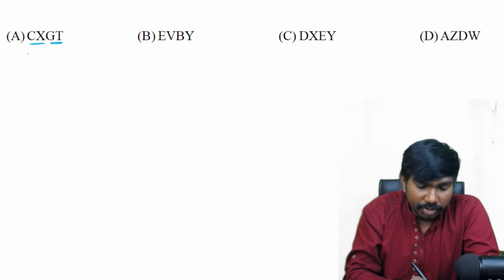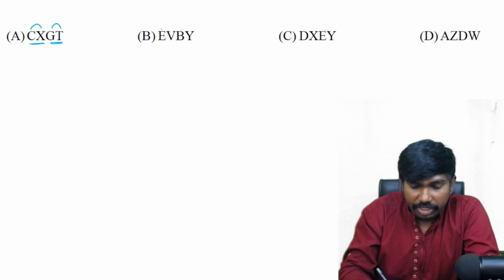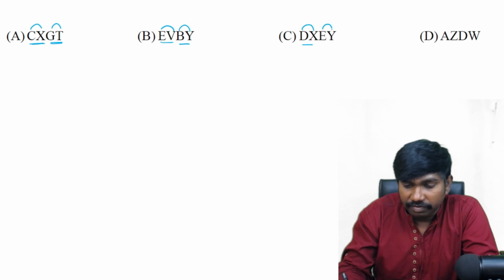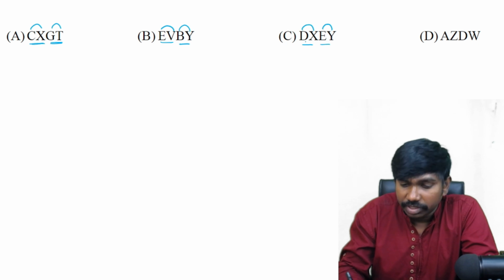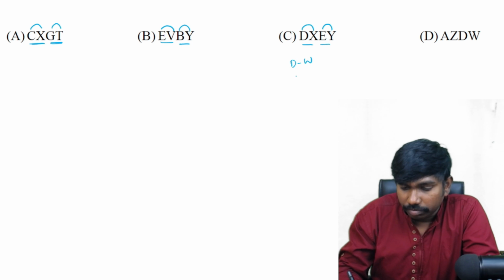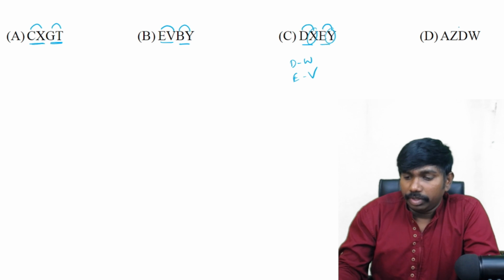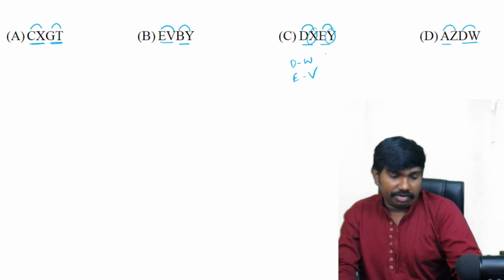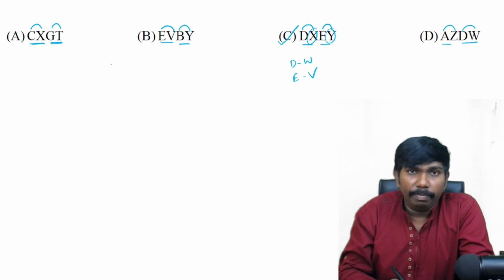So CX opposite pair and GT opposite letter pair, EV opposite pair, BY opposite pair, DW opposite letter pair, EY also, sorry, here we made a mistake. D's opposite pair is W and E's opposite pair is V, but here it is not matching with that. And AZ opposite pair and DW also opposite letter pair. So the answer is option C. All except option C have two pairs of opposite letters.